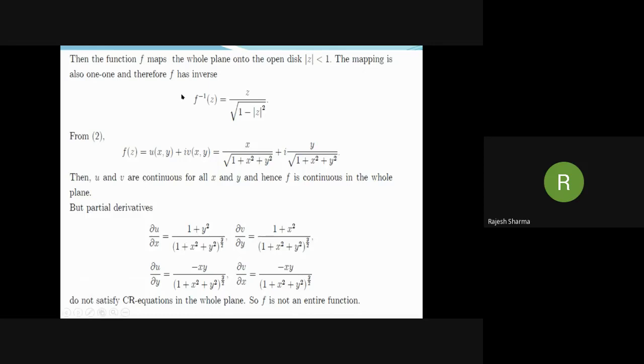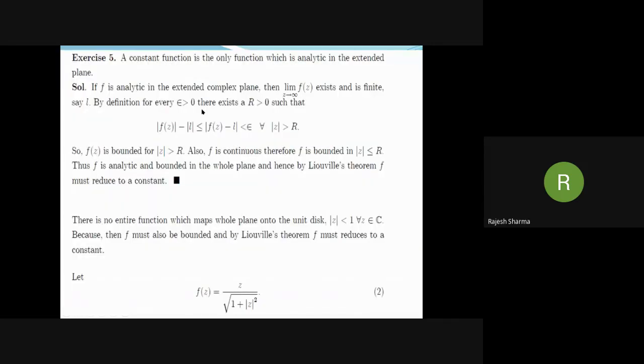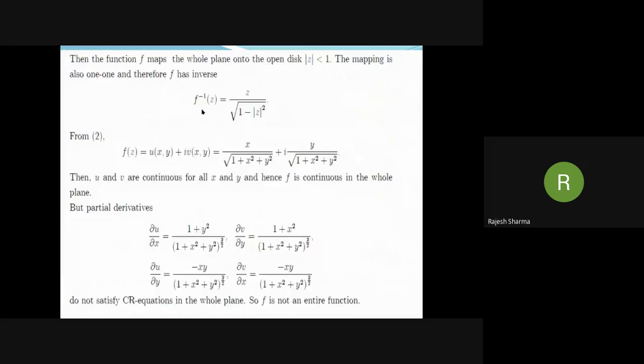This function maps the whole plane onto the unit disk. It is also one-one, and therefore also has an inverse. Also from this definition of f(z) equal to z over the square root of 1 plus mod z square, we can write the real and imaginary parts of f(z): x over the square root of 1 plus x square plus y square, plus iota y over the square root of 1 plus x square plus y square. Then we can see that u and v are continuous functions for all x and y, and hence f is continuous in the whole plane.